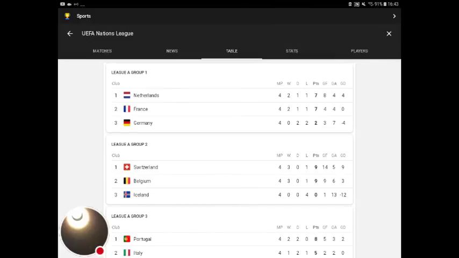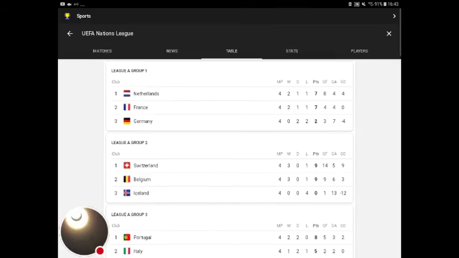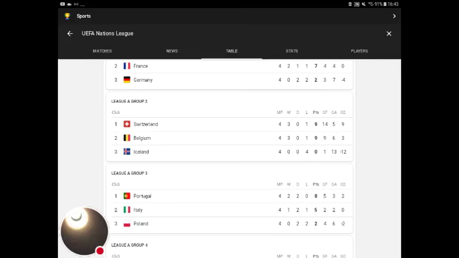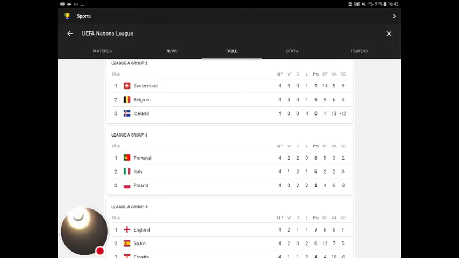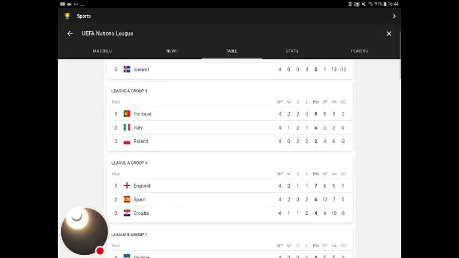The one that's gone through in League A Group 2 is Switzerland, on goal difference. Portugal were way in front in Group 3, so they went through. And then League A Group 4 is obviously deserved, England, by 1 point. Yeah, and if we hadn't